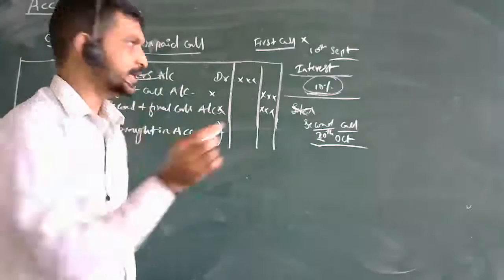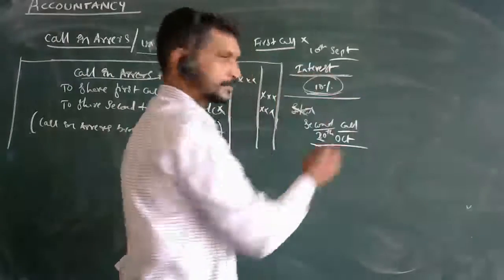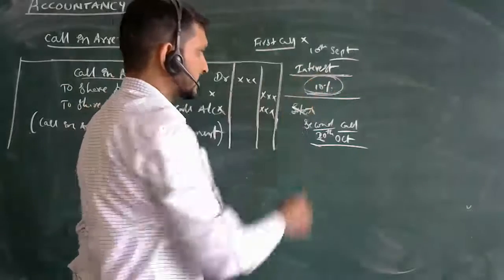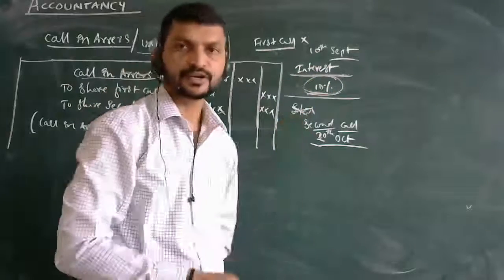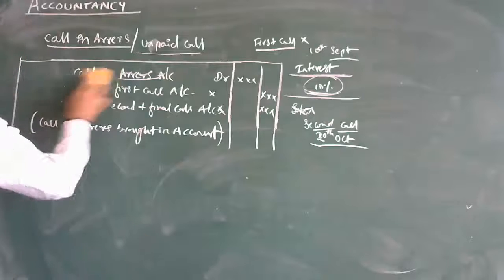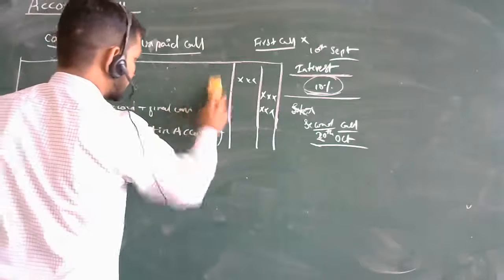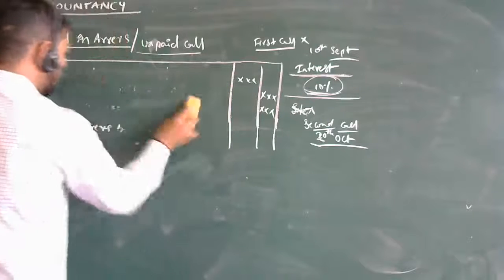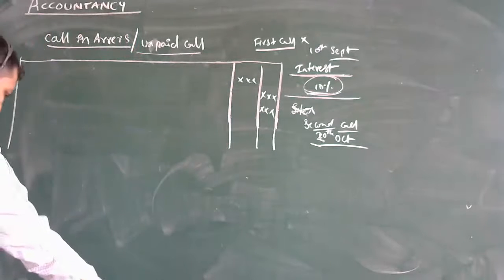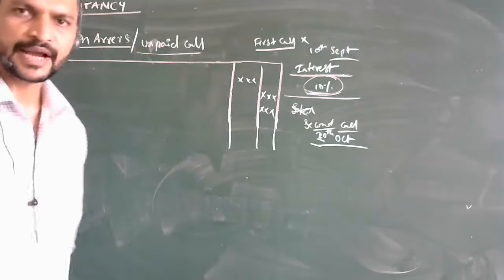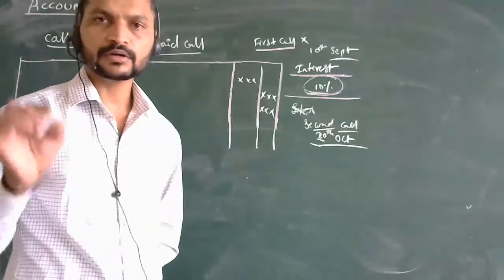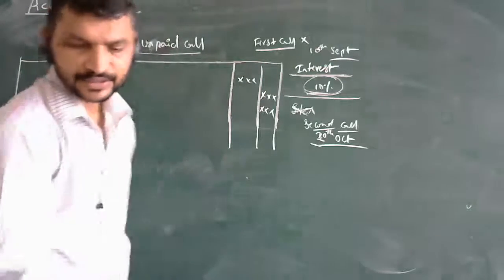Now, if the company is charging them the interest, if they have not made this payment, how the journal entry will be, that we are going to see now. See, here the adjustments and the situations, how they give you all, on that basis you have to decide which adjustment can be taken for what entry. Okay, these things you need to know.